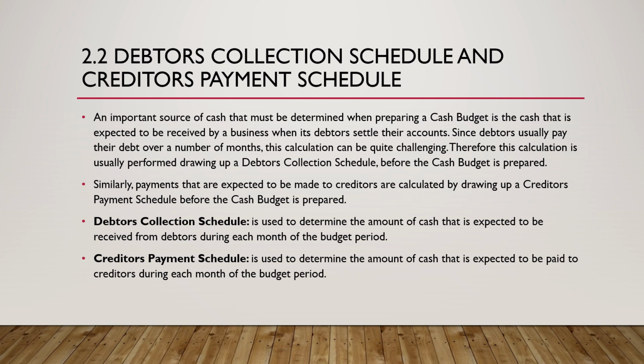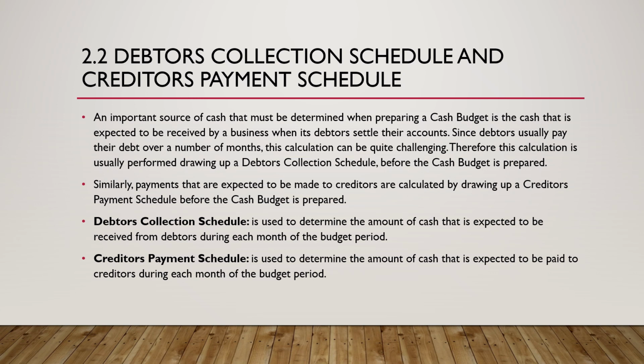Now, let us look at the debtors collection schedule and creditors payment schedule. An important source of cash that must be determined when preparing a cash budget is the cash that is expected to be received by a business when its debtors settle their accounts. So that is what we're looking at when we look at the debtors collection schedule. Remember, we said here we're only talking cash.